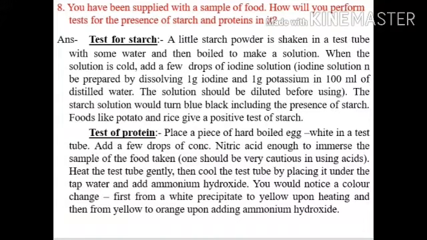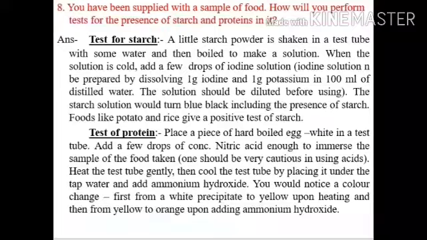Iodine solution is prepared by dissolving 1 gram iodine and 1 gram potassium iodide in 100 ml of distilled water. The solution should be diluted before using. The starch solution would turn blue-black, indicating the presence of starch. Foods like potato and rice give a positive test of starch.